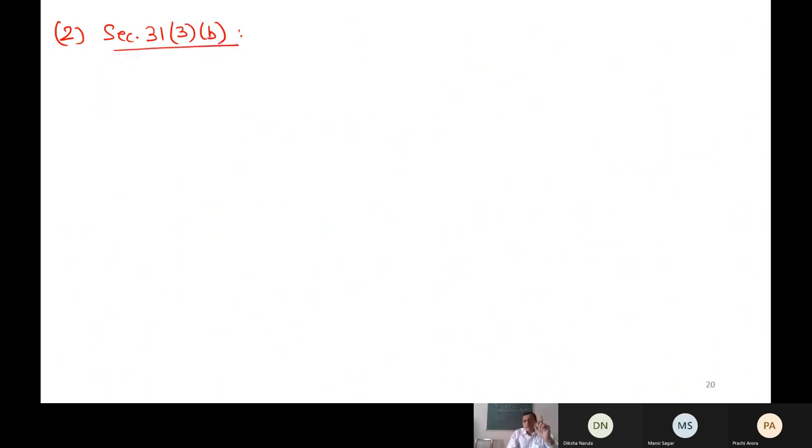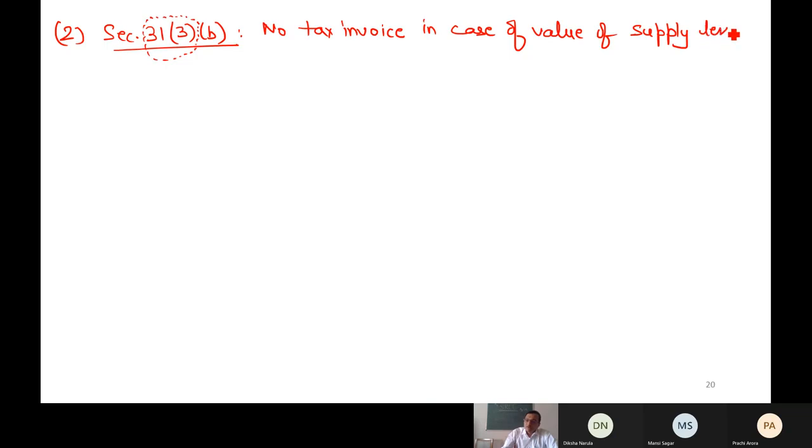Again, with every clause of 31(3) you must see why this section is supreme over subsections 1 and 2, because subsections 1 and 2 of section 31 say compulsory issue of tax invoice, but the provisions of section 31 subsection 3 say that there is no need to issue a compulsory tax invoice. Like my clause A was that a revised tax invoice can be issued. Similarly, clause B says no tax invoice is needed in case the value of supply is less than rupees 200.